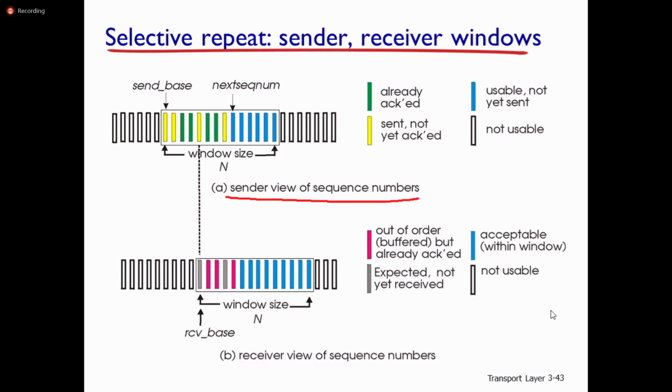The next one is the receiver view of sequence numbers. The pink color is out of order packets. If there are out of order packets, it will use the buffer to store them. They are out of order but already acknowledged, so they will be kept in the buffer. Gray is expected but not yet received, blue is acceptable within the window, and then not usable.